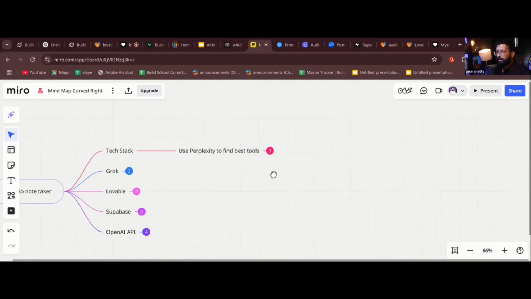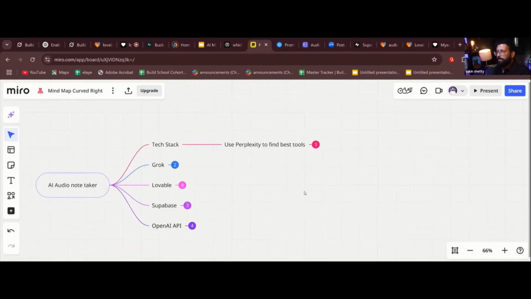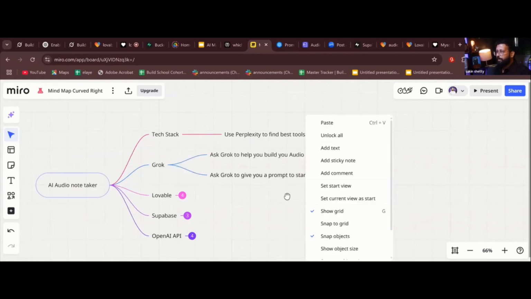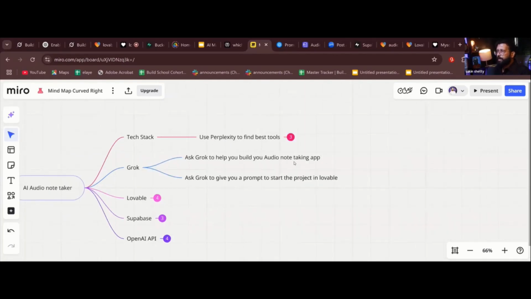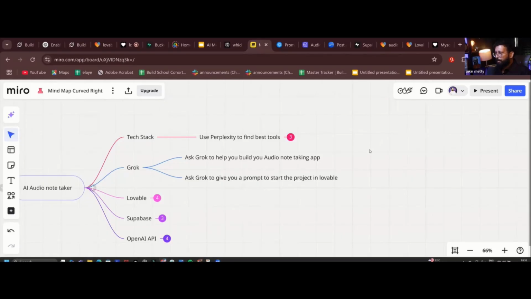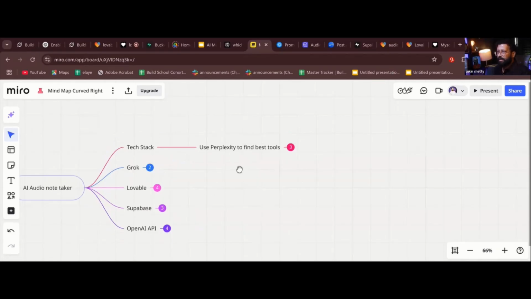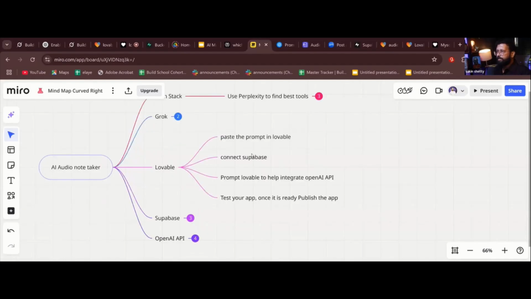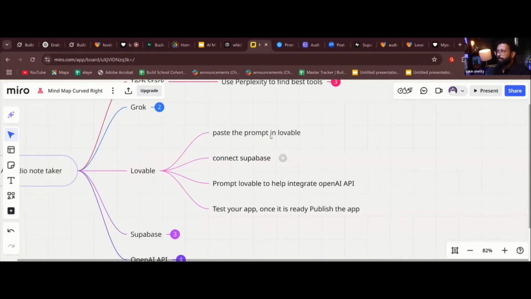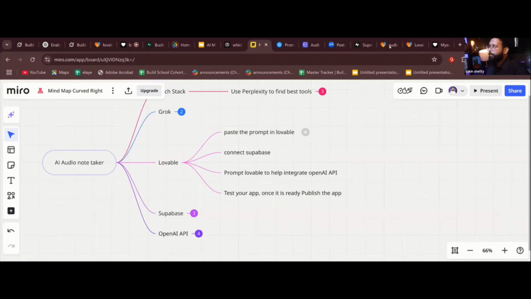Then I went to Grok and did this. If you want, you can take that. Okay, then now I'm in Lovable, which is this step right now. Let us go to Lovable and see what has happened. So it's still building. You can see it is building.